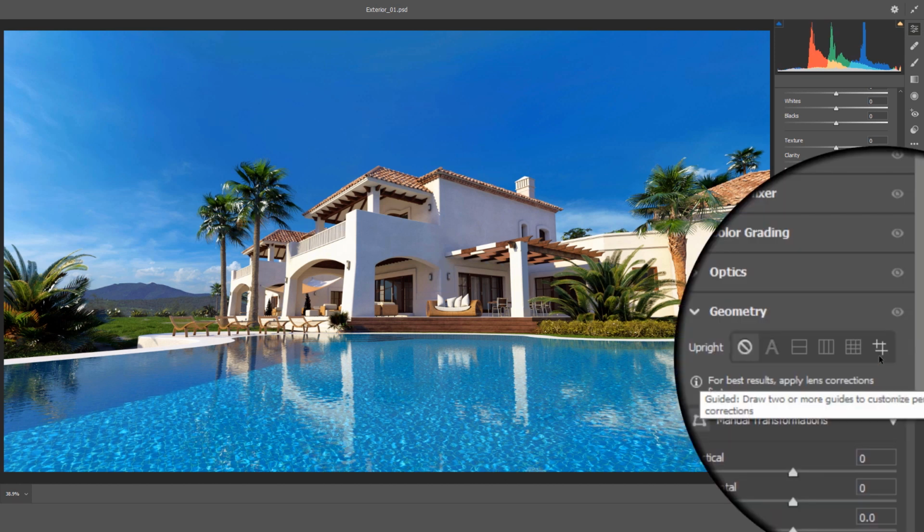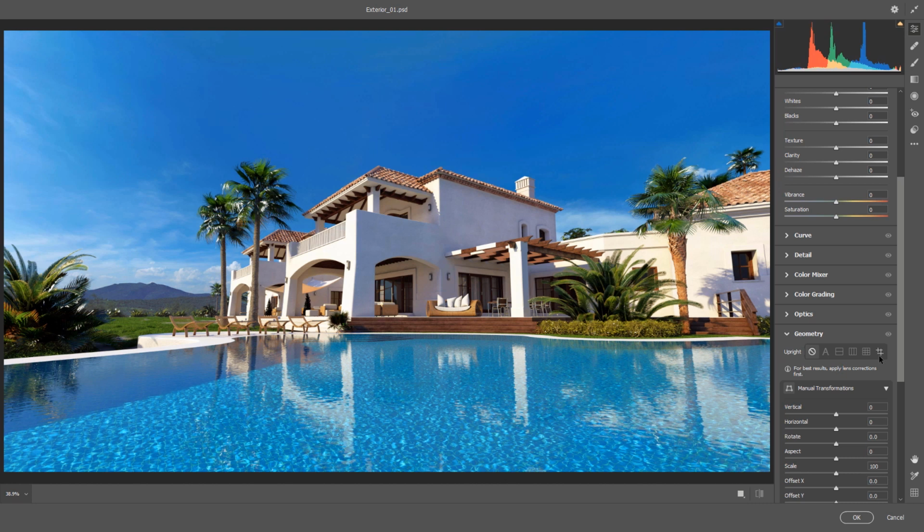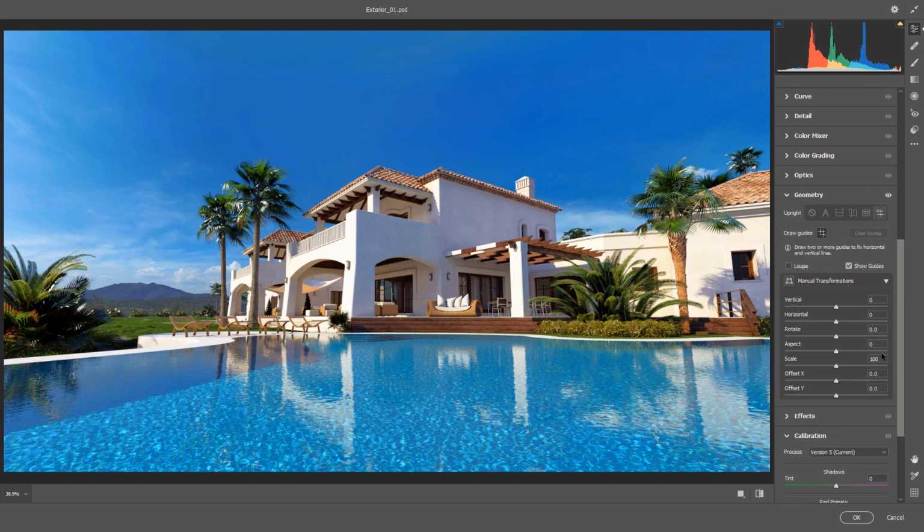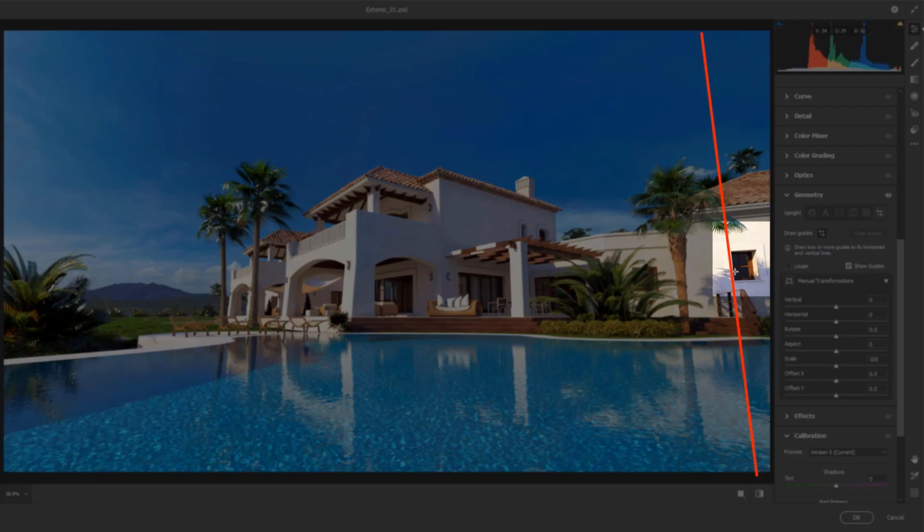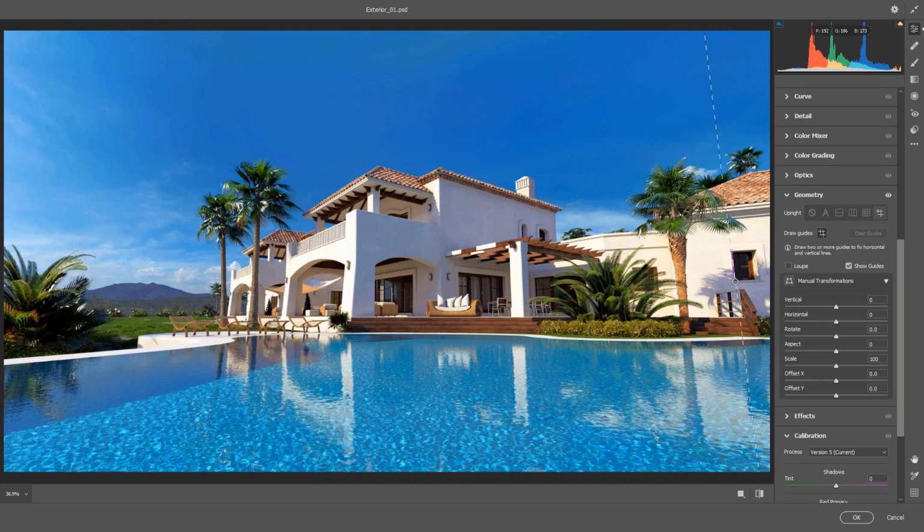The last option here is Guided, and that works manually by defining horizontal and vertical lines, which most times I prefer to use. So enable this option. Now move your mouse pointer on the image to draw a vertical or horizontal line as a guide. For example, in this image, you could simply recognize the camera angle from this window on the right side of the image. So I'm starting to draw a line, but nothing happens yet because you need to define at least 2 lines to guide it.